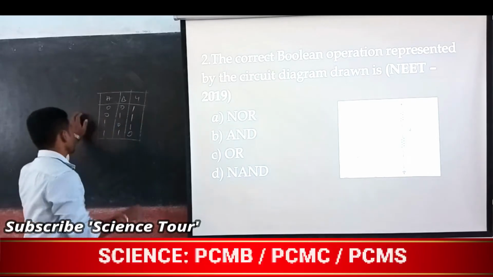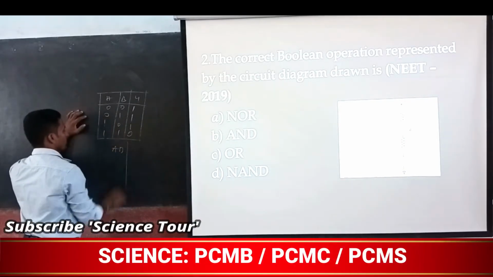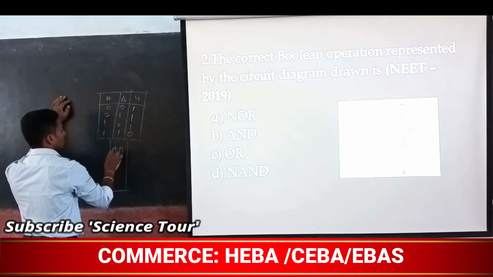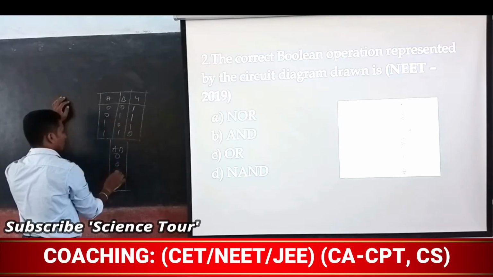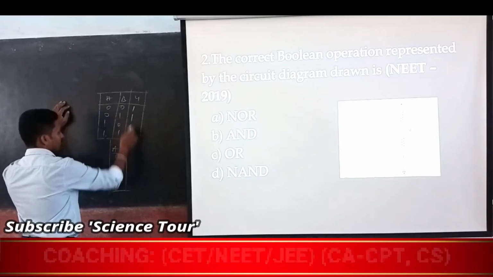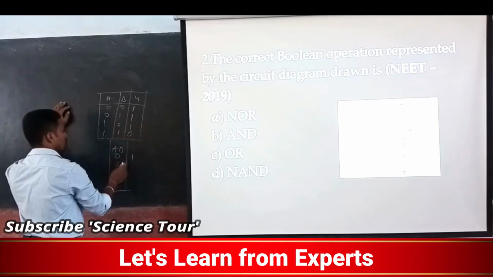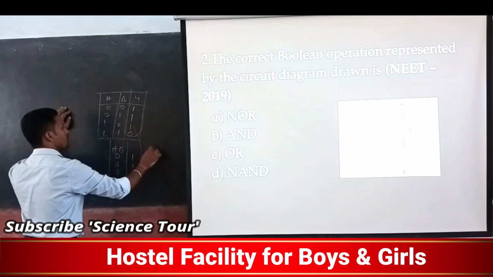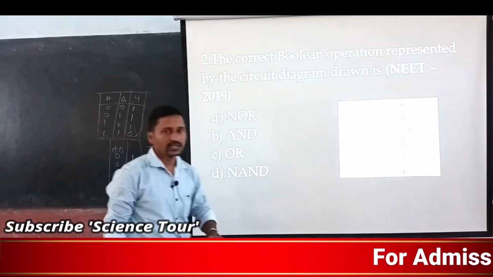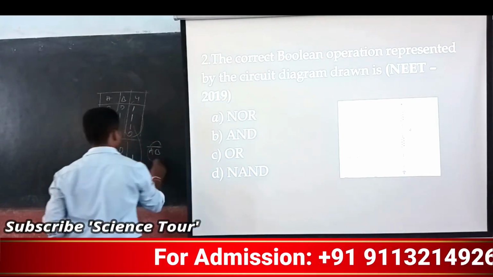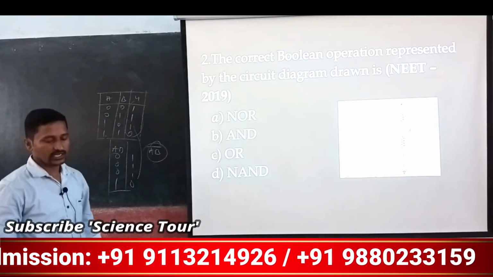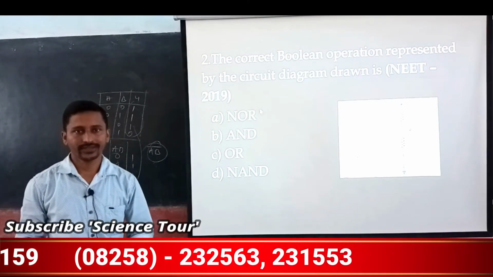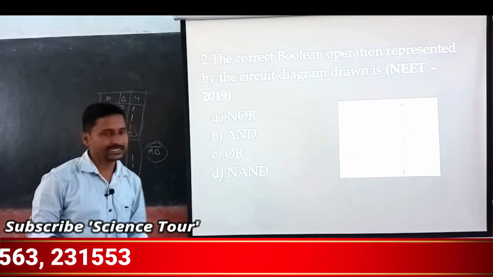Now, AB, if you do, how much will you get? AB means AND gate, that is 0 0 0 1. But the reverse of this is what we have here. So it is actually AB bar, isn't it? AB bar means it is the NAND gate. So this represents the NAND gate. Okay, the answer is D.